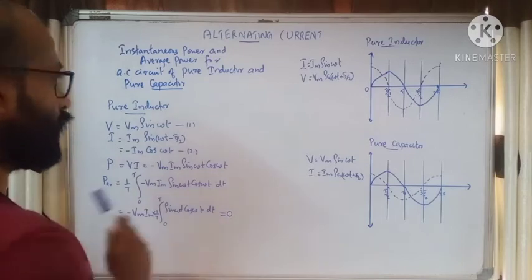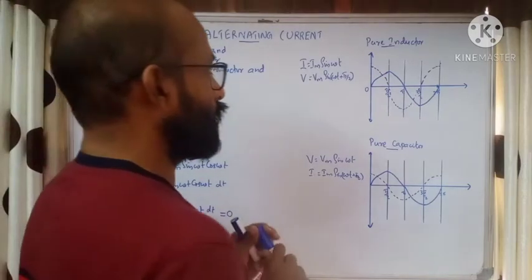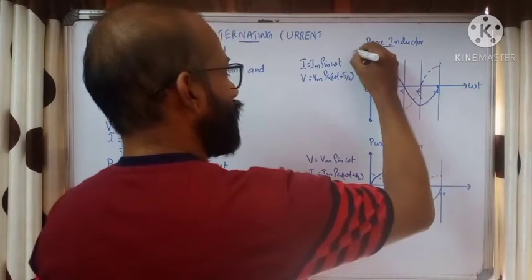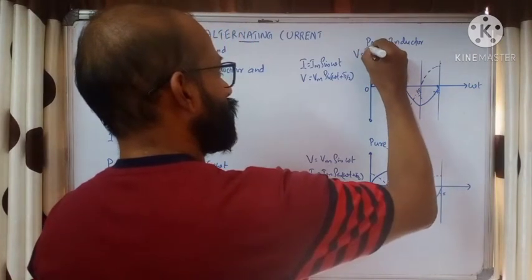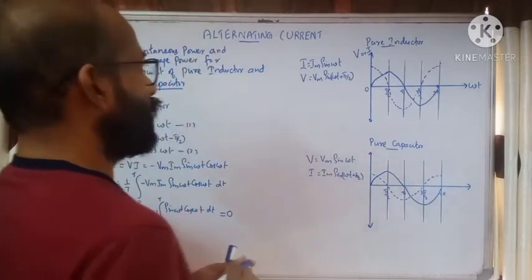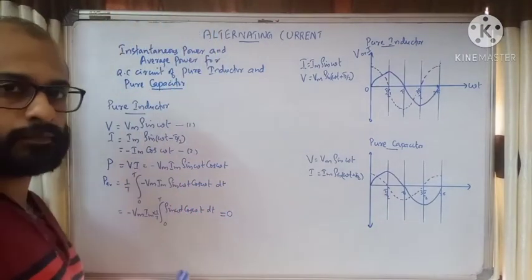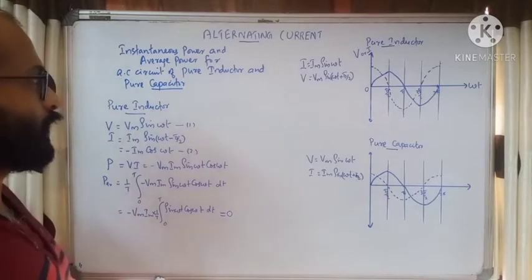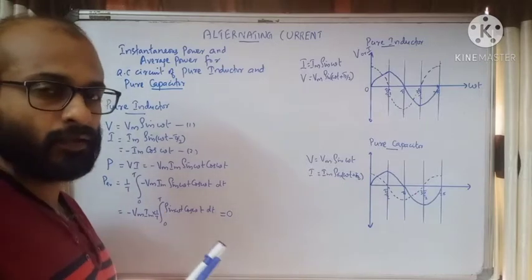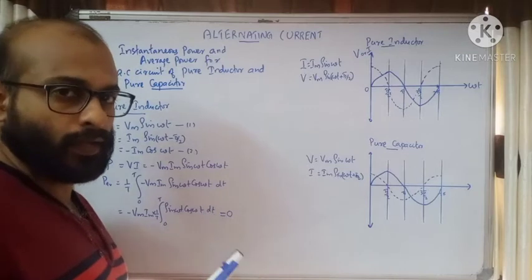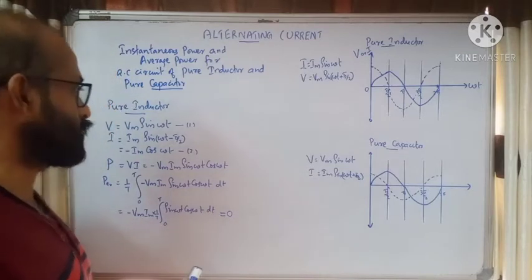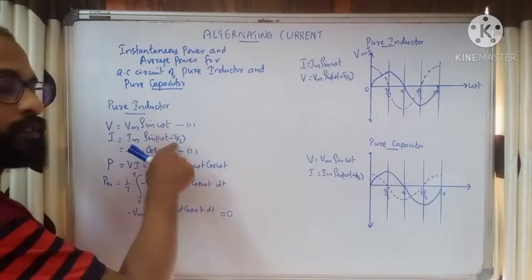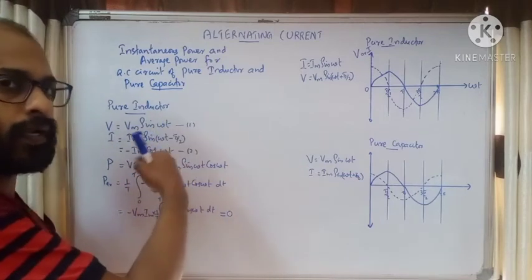Now how can I represent it graphically? Here we can see the graph. On the X-axis we have omega t, and on the Y-axis we have instantaneous voltage or current. Now we know that for a pure inductor, current is lagging behind voltage, or voltage is leading current by pi by 2. So in both ways we can express. Here voltage is sin omega t and current is sin(omega t minus pi by 2). Current is lagging, or we can say voltage is leading.